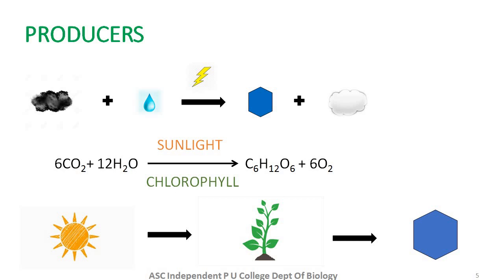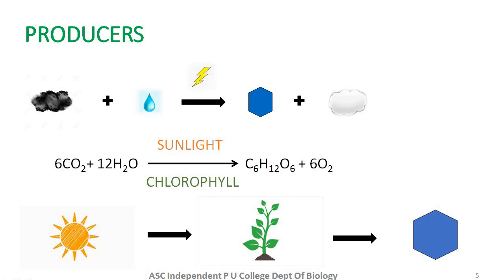Now you can see here, carbon dioxide from atmosphere combines with water that is available from the soil. In the presence of sunlight and chlorophyll, within the plant body, glucose is formed and oxygen is released as a byproduct. This explains the overall process of photosynthesis.